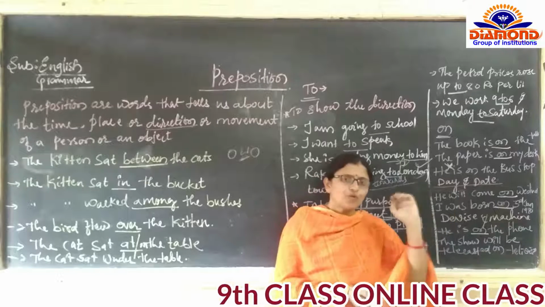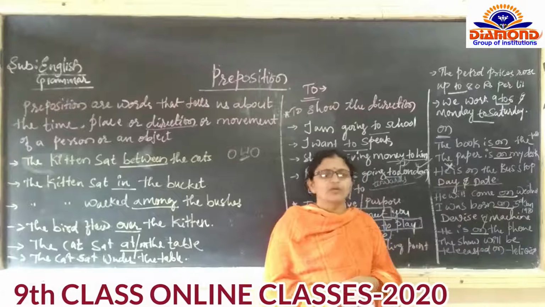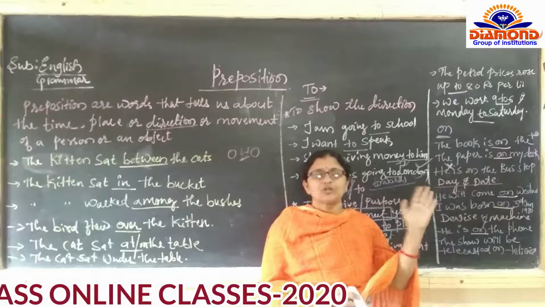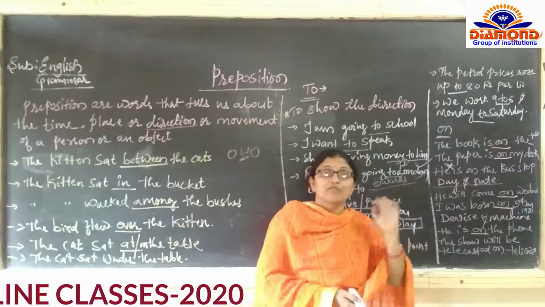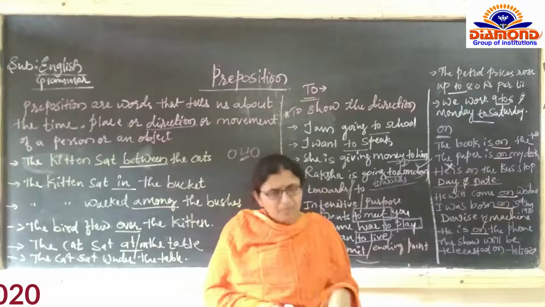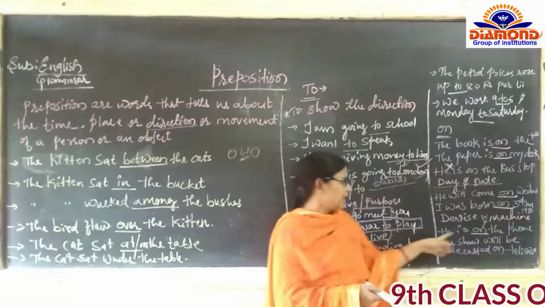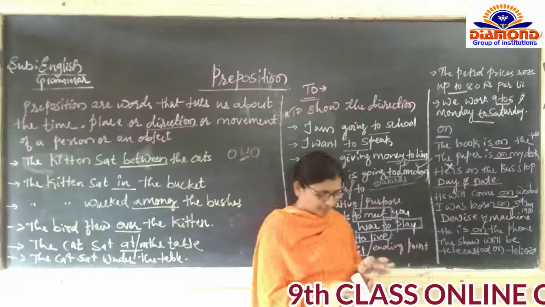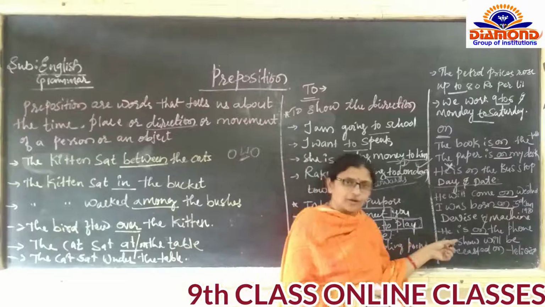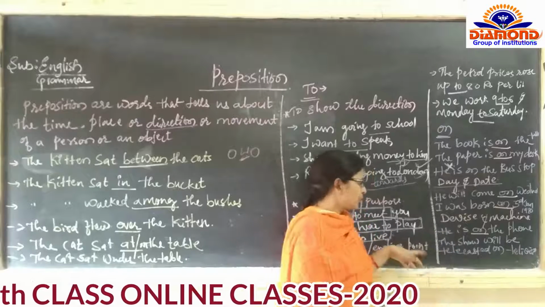Means phone के ऊपर है वो. Phone के ऊपर means phone के ऊपर रहते क्या? No, he is talking to someone. He is on the phone. So for any device or any machine, we are going to use "on" here. He is on the phone. So is it right or wrong? Yes, it is right. He is on the phone.